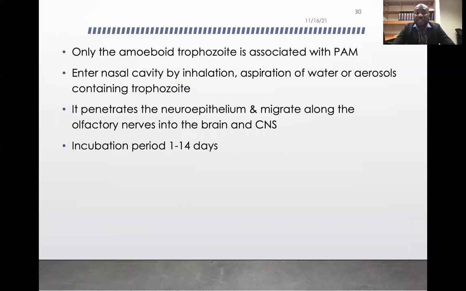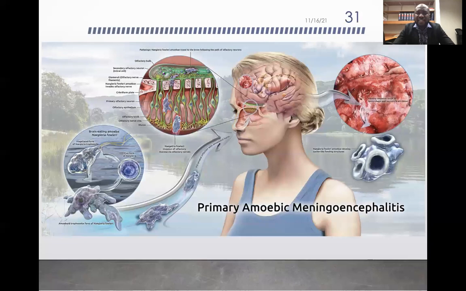They enter the nasal cavity by inhalation and aspiration of water after deep dives in water sources containing trophozoites. They penetrate through the neuroepithelium and migrate along the olfactory nerves to the brain, and this can take 1 up to 14 days. This is a description of how that could happen.